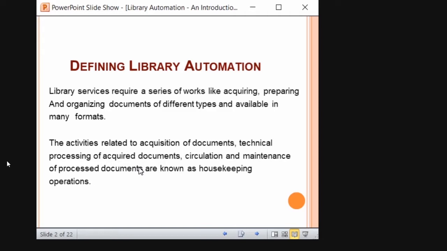Circulation and maintenance of processed documents are known as housekeeping operations. Housekeeping operations is nothing but whatever activities you carry out within the library. We know what activities you are carrying out: acquisition, cataloging, classification, reference service, and so on. These activities are called housekeeping operations.